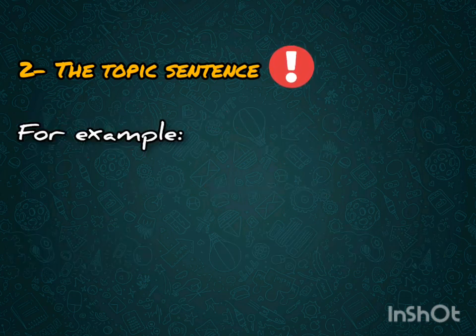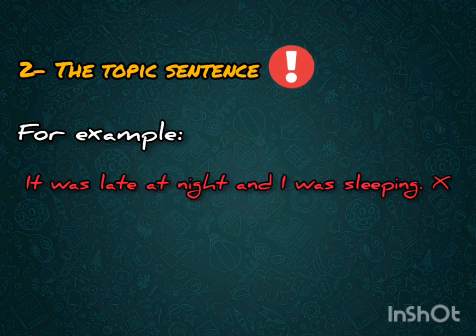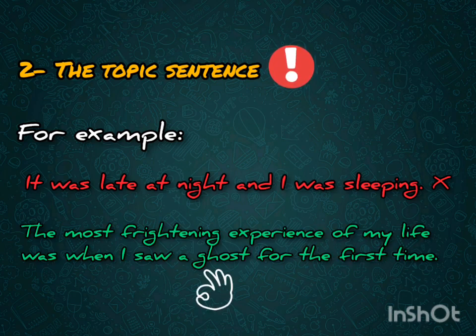For example, you cannot start a composition by saying, "It was late at night and I was sleeping." This is not a topic sentence, there is no topic and there is no controlling idea. A topic sentence should look like this. The most frightening experience of my life was when I saw a ghost for the first time.